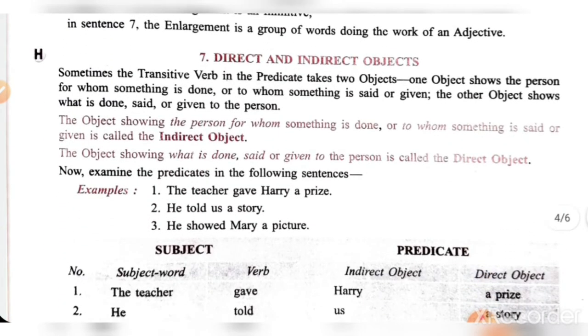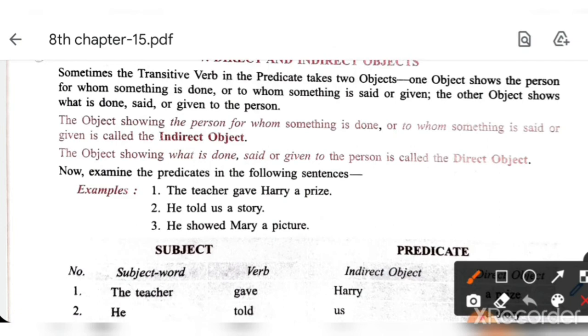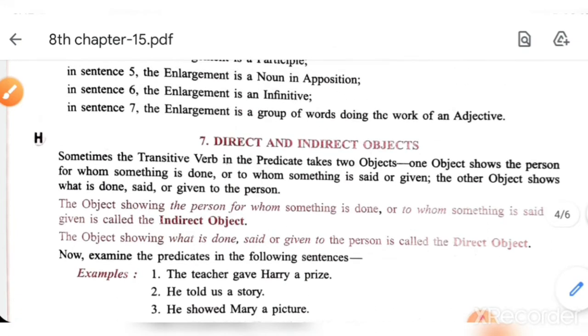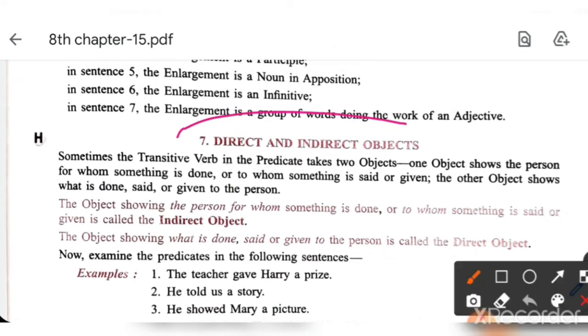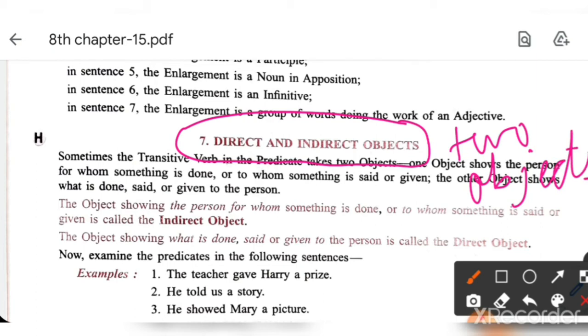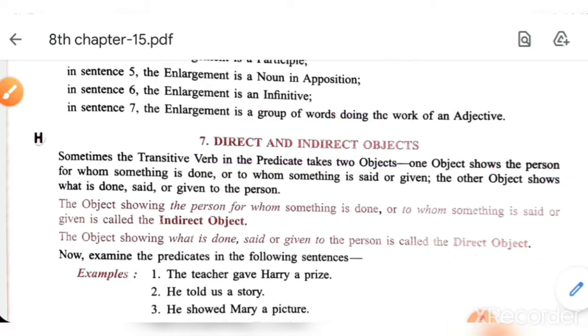Now important thing is direct and indirect objects. Many sentences will have two objects. जब two objects होते हैं ना, तो mostly वहाँ पर one object is direct object and one object is indirect object. Okay, now how to identify direct and indirect objects? See, transitive verb in the predicate takes two objects. One shows the person and the other shows the thing.